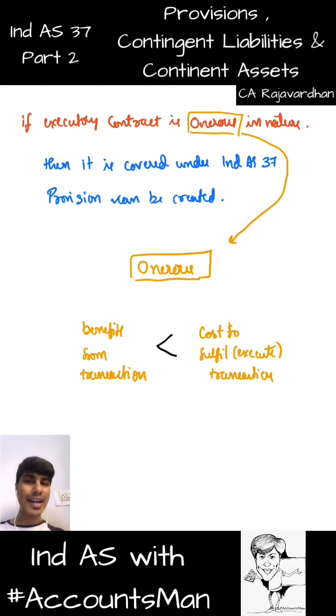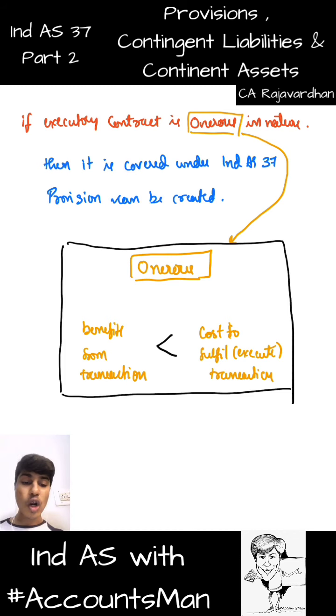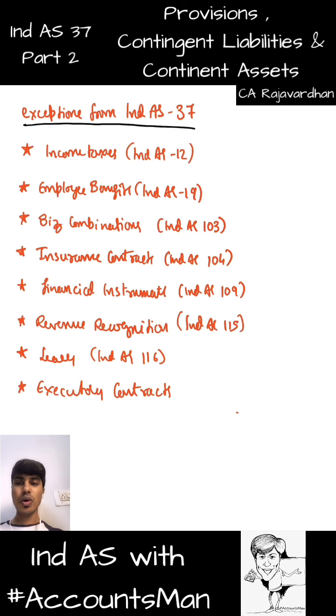If an executory contract is onerous in nature, then though the underlying statement is that executory contracts are not within the purview of Ind AS 37, we can still go ahead and create provision for this executory contract exclusively because it is onerous in nature. Now what do you mean by onerous in nature? That's what I've been telling. Onerous in nature means that the benefit from that contract is less than the cost that is to be incurred to fulfill such contract.